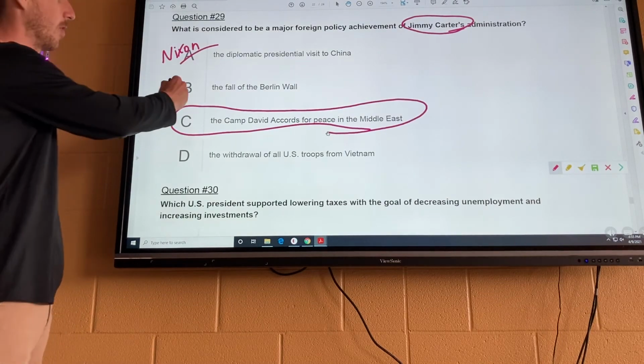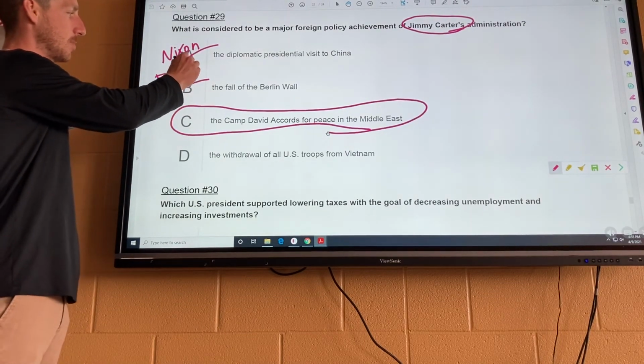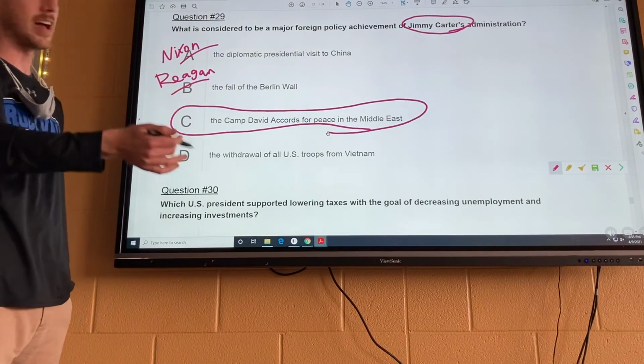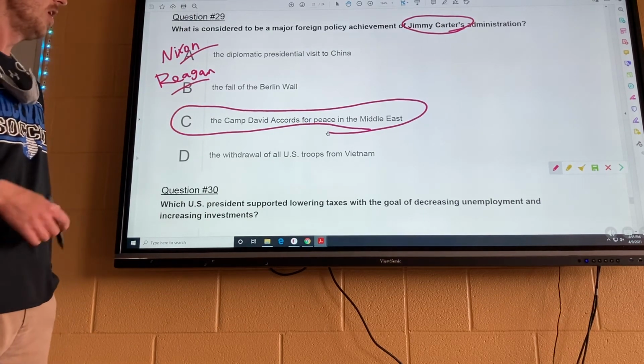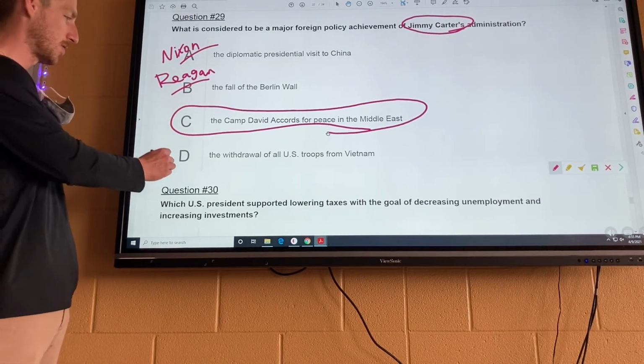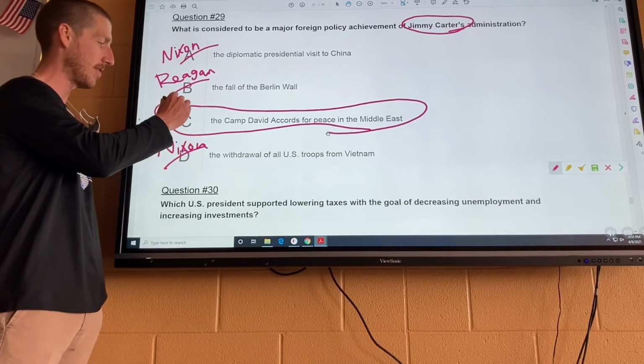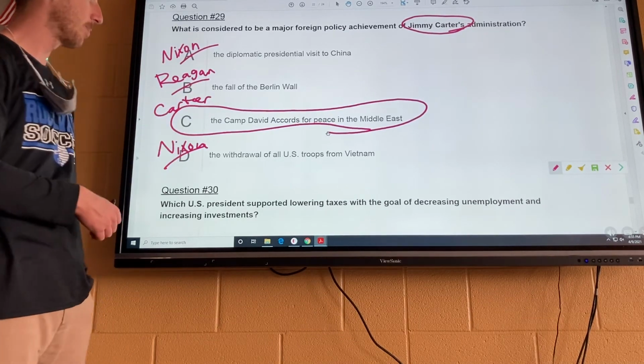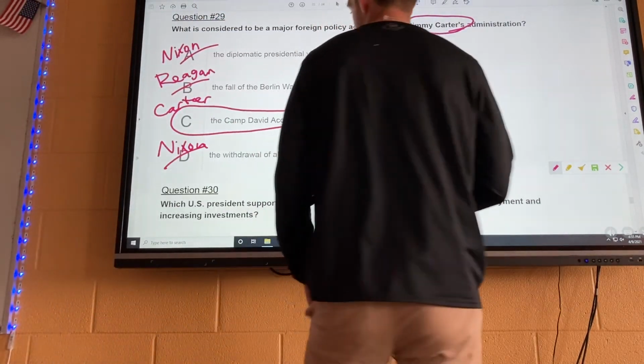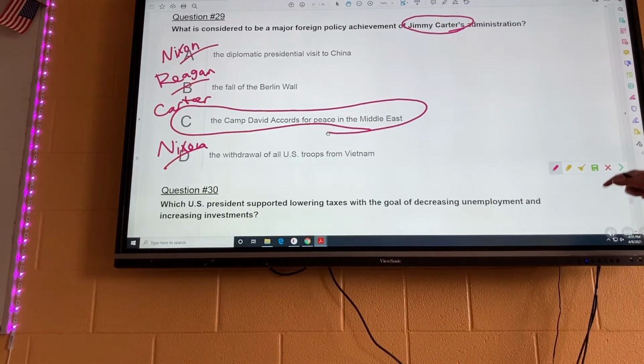B, the fall of the Berlin Wall. That is Reagan, or it actually might even be Bush Sr. It happens in 1989, so it's not Jimmy Carter. Or D, the withdrawal of all U.S. troops from Vietnam. That is also Nixon. Okay, so Carter is the Camp David Accords. He has this idea of having peace in the Middle East. It didn't work. He tried, you know.